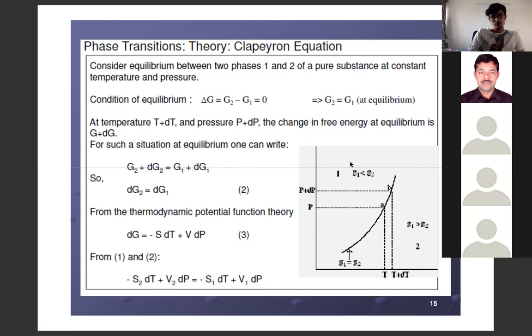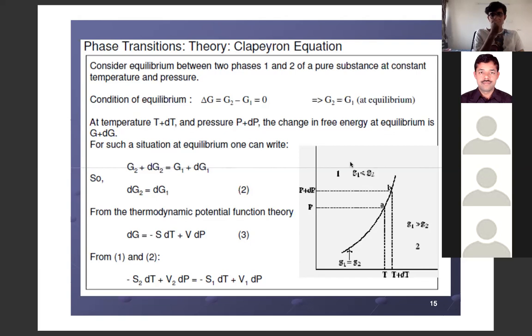The figure drawn in this slide on the right hand side, you can check here. Gibbs free energy of state 1 is equal to Gibbs free energy of state 2 for all values of temperature and pressure, but it keeps on increasing. With increase in temperature, pressure will increase.